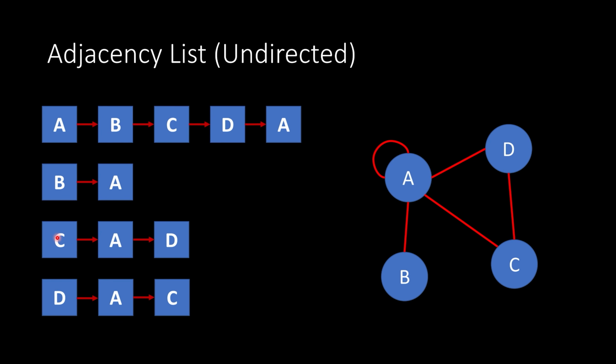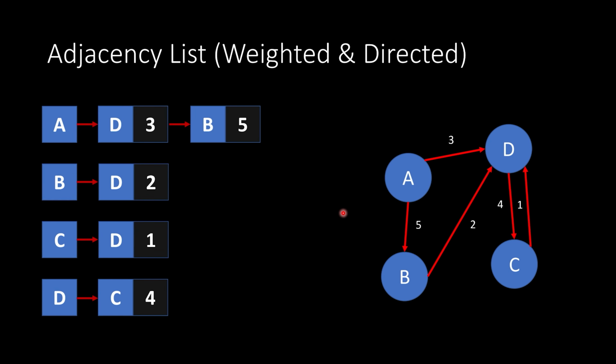Now, same thing for C. We have an edge going to A, just like A has an edge going to C. And then we have an edge going to D. And then from D, we have an edge going to A, and then an edge going to C. Again, undirected, unweighted graph. Okay, next, looking at a weighted and directed graph.